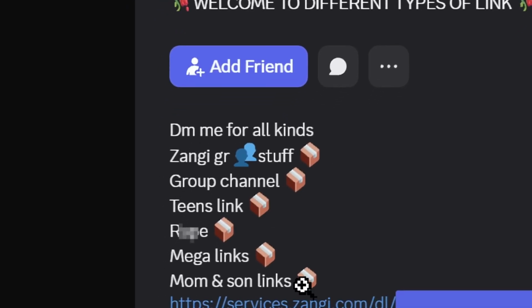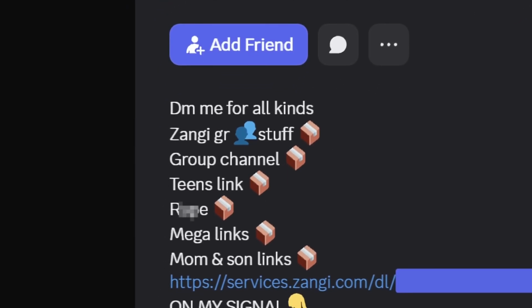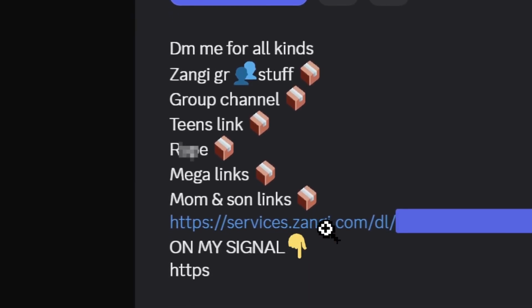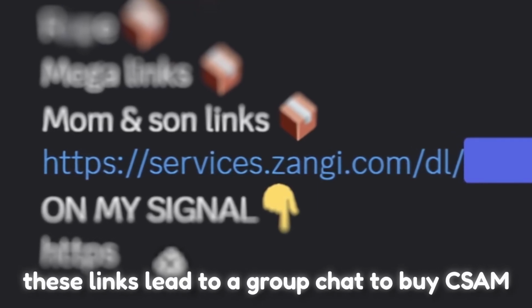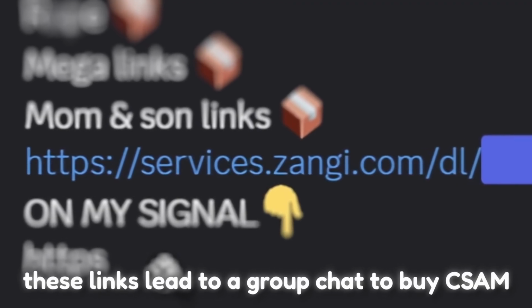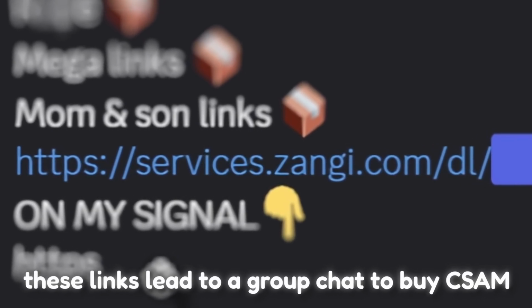They talk about Zangy, which is a private chatting service. They have a group channel, Teens Link, that word again, Mega Links, Mom and Son Links, and they advertise their Zangy group chat or their Signal accounts. So these are just bots that are advertising their Signal, their Telegram, their Zangy, all these private chatting platforms where they sell and trade CSAM content.